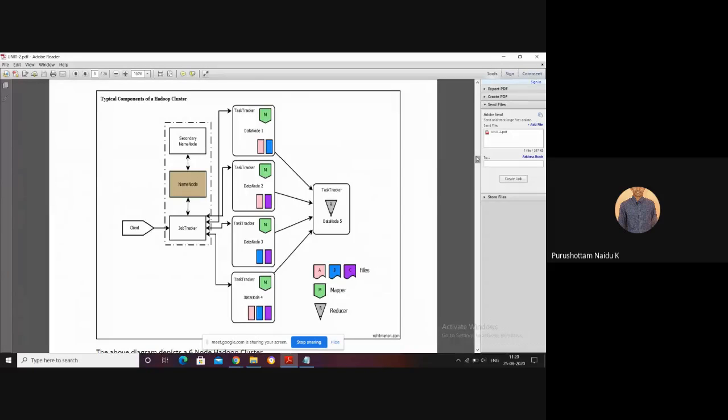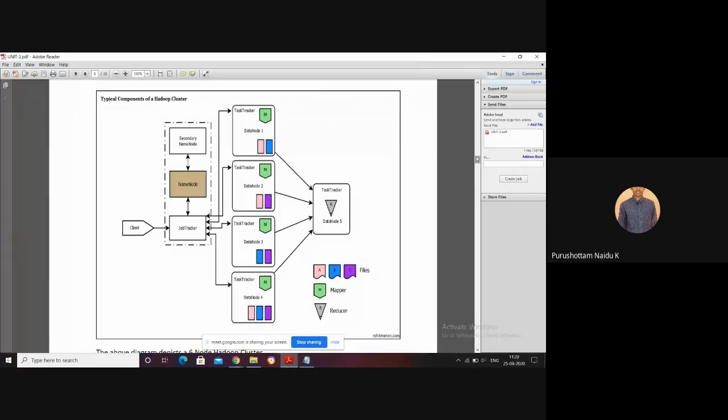This is the typical set of components of a Hadoop cluster. If you set up a Hadoop cluster in our system, the Hadoop cluster may contain these components.